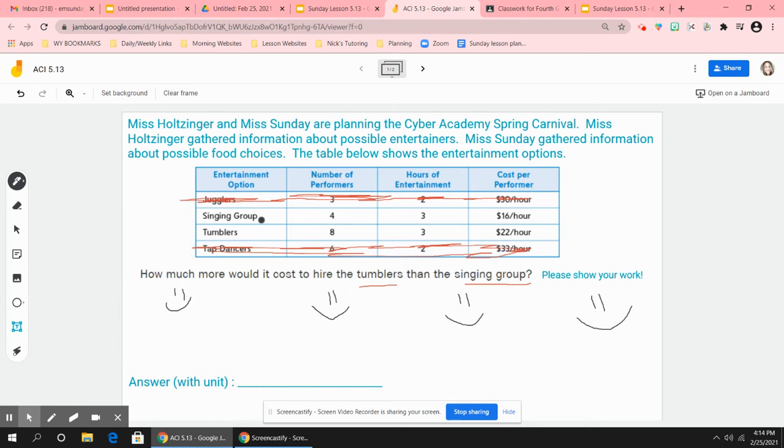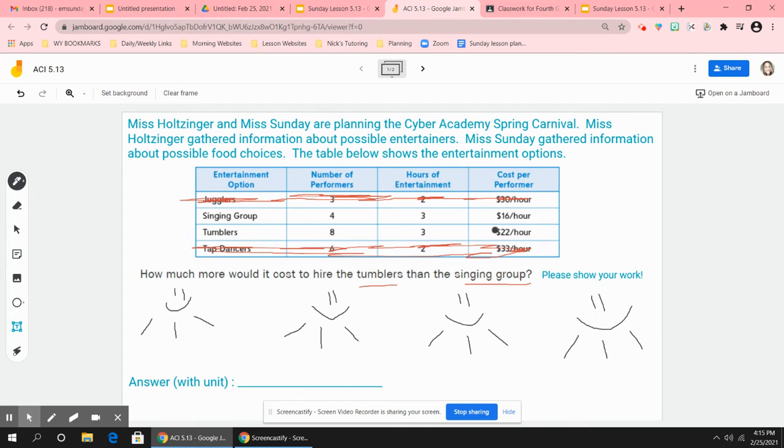And I know that those people are each working for 3 hours. So here's hour 1, hour 2, and hour 3, just using these lines to represent an hour. Person 2 works hour 1, hour 2, hour 3. Person 3 works hour 1, hour 2, hour 3. And person 4 works hour 1, hour 2, hour 3.